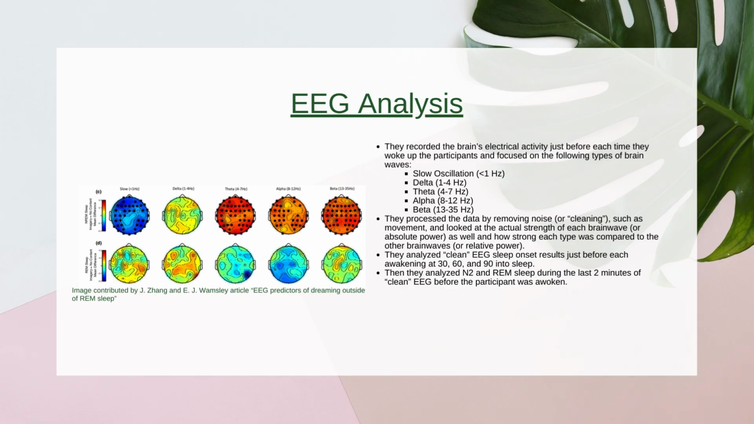Moving on from the dream reports, we have the EEG analysis of their research. The researchers recorded the brain's electrical activity just before the participants were woken up, and the researchers followed the slow oscillation, delta, theta, alpha, and beta waves. They processed the data by looking at the differences between the absolute power and relative power of the waves. The image on the left shows the differences in brain activity with the different brain waves.